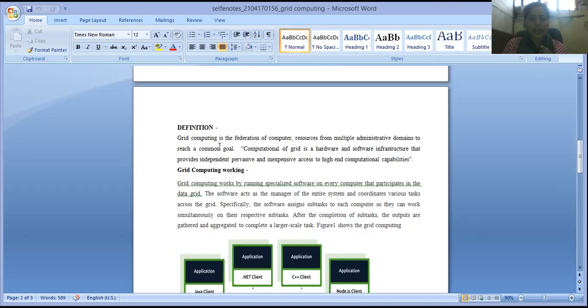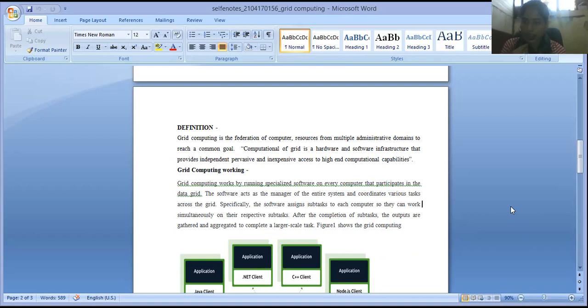So grid computing is basically a federation of computer resources from multiple administrative domains to reach a common goal, isn't it? Suppose you have one goal, like storing your precious data on the cloud for more security.